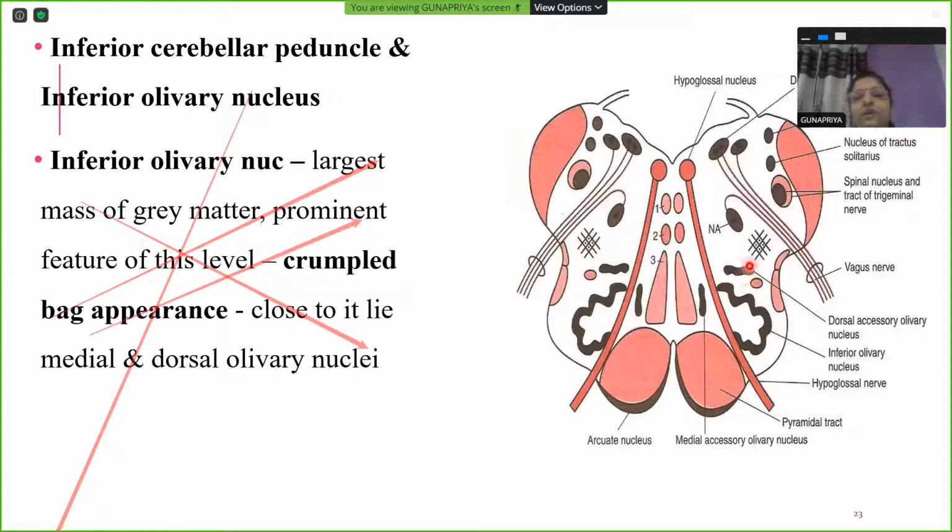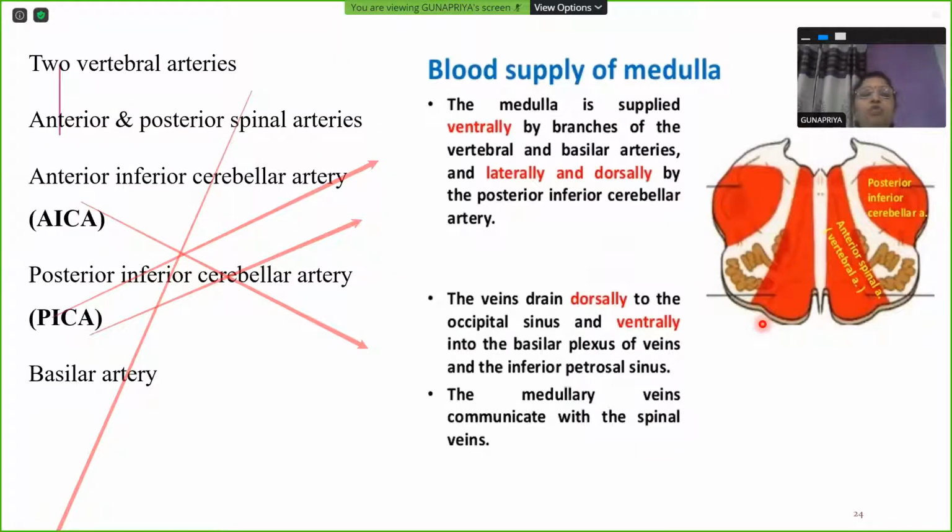And close to it will be lying your medial and lateral olivary nucleus, medial and dorsal accessory olivary nucleus. You can just ignore these. Just remember, inferior olivary nucleus is the main feature of this level, and it has connections with cerebellum to further smoothen the functions of cerebellum, having a crumpled bag appearance. So now, we are slowly winding up to the end of the session.